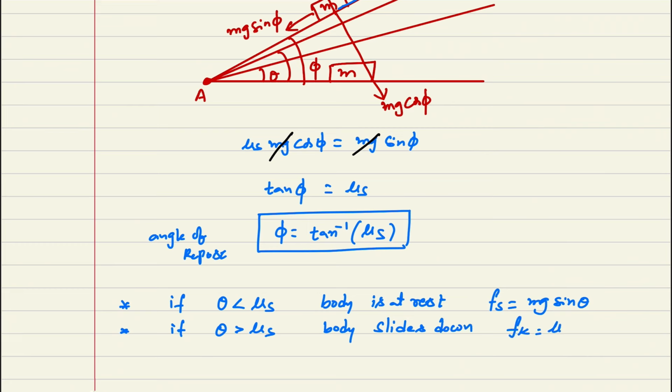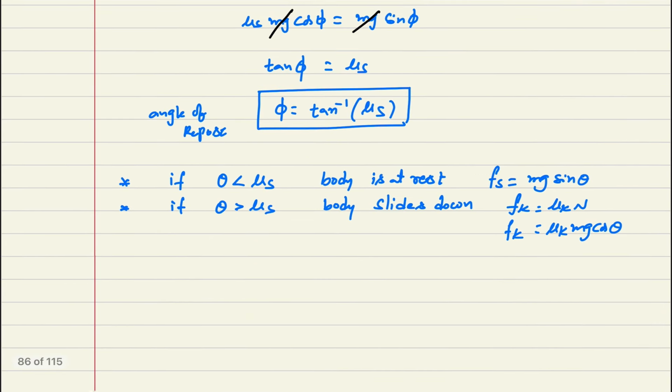In that case, kinetic friction will exist. That value is mu k into N, which is mu k into mg cos theta. This is my Fk. And the reaction force I am also writing. Resultant contact force you can write as under root of N square plus F square.